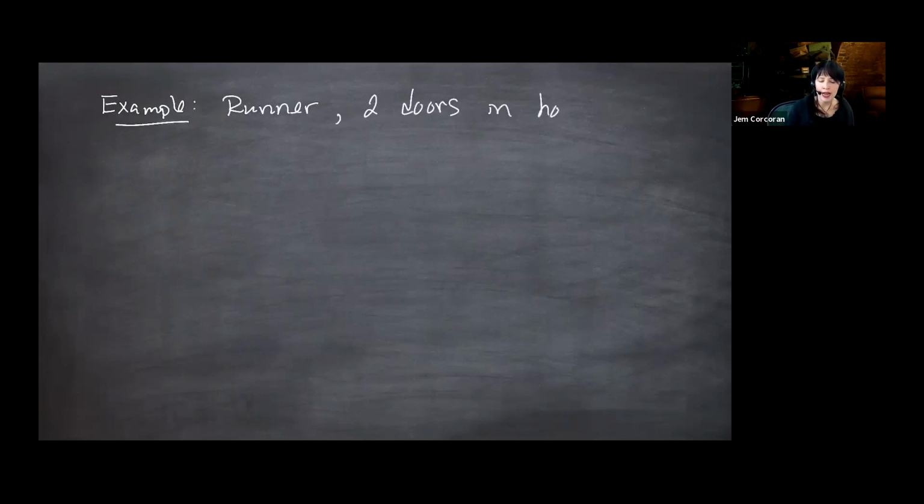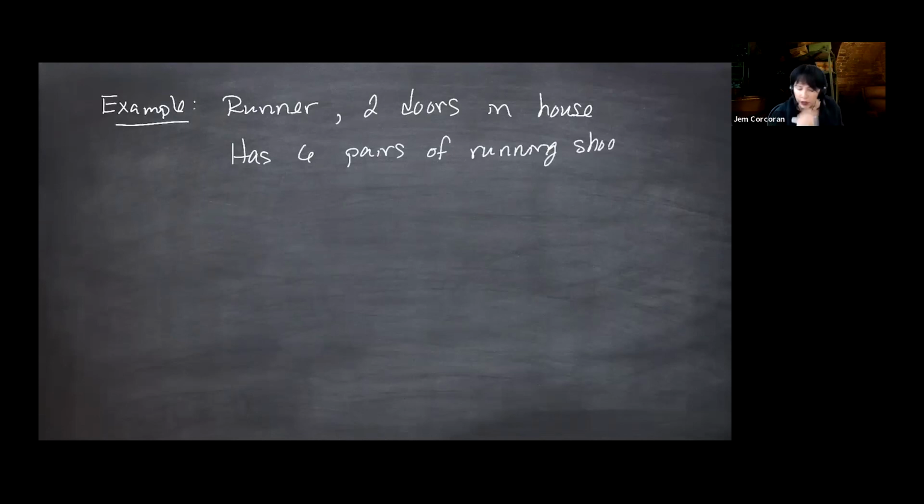There are 2 doors to the house, say the front door and the back door. The runner has 6 pairs of running shoes. I'm going to forego some of the English. I will type it up.